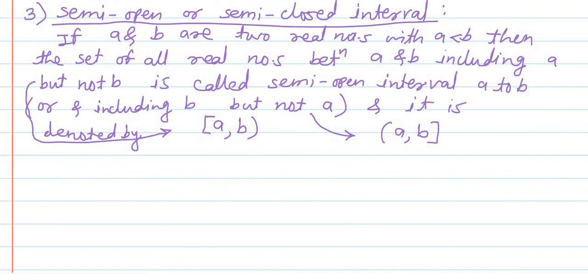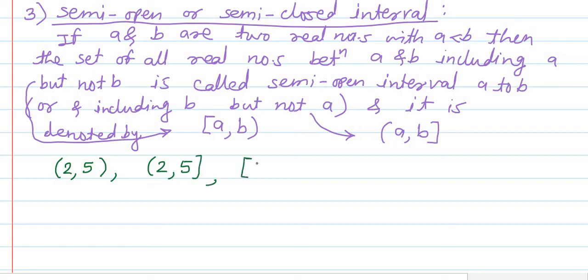For clarification of these concepts, we will consider one example. Let us consider the open interval 2 to 5, the semi-open interval 2 to 5, the semi-open interval which is open from the right side 2 to 5, and the closed interval 2 to 5.